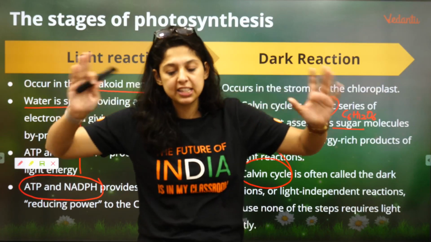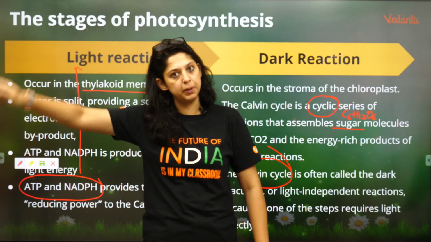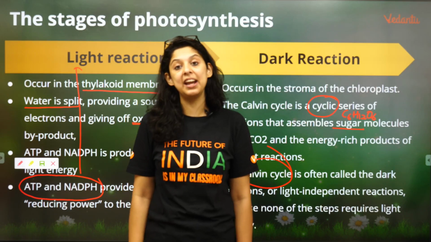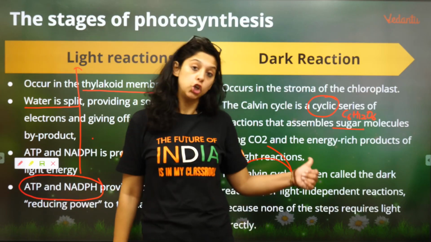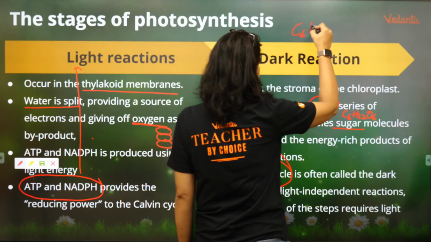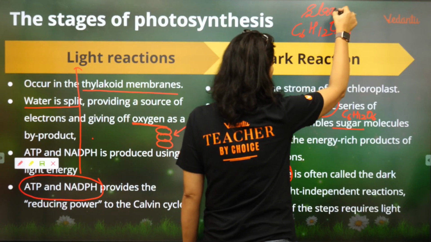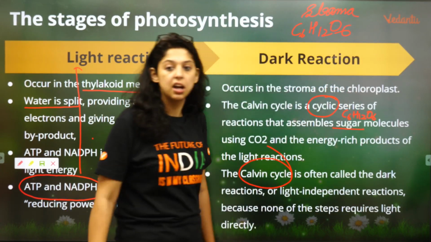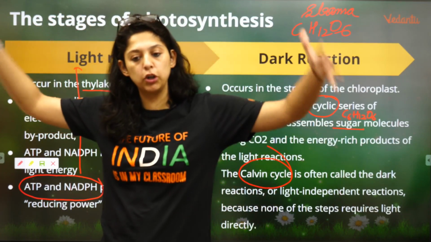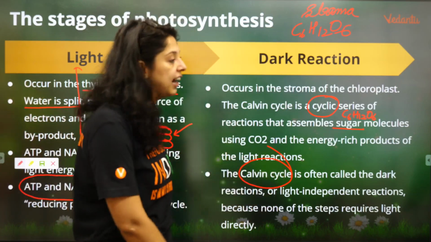Detail में. With the energy of sunlight, making ATP and NADPH, when I use the energy of the sunlight and I make ATP and NADPH, that is a light reaction. Using ATP and NADPH, when I make C6H12O6 using enzymes, this reaction I do in the stroma, it is called the dark reaction. So we will do the details now. Done? So are you ready to do the details of the light and the dark reaction?